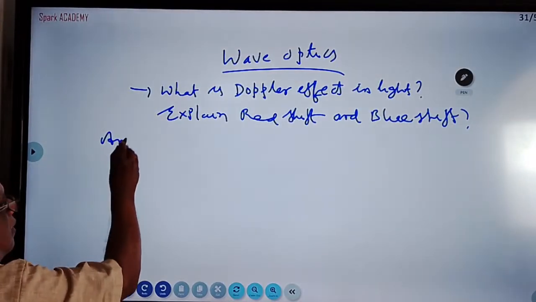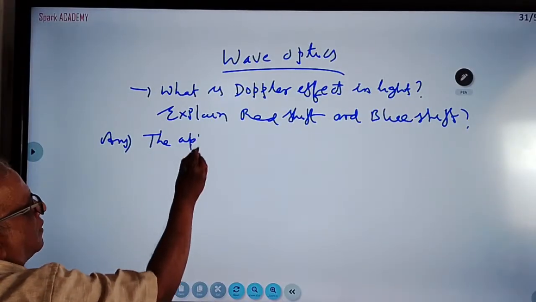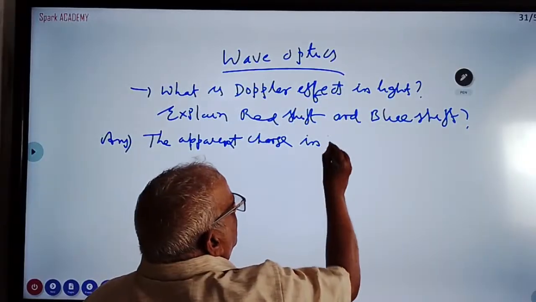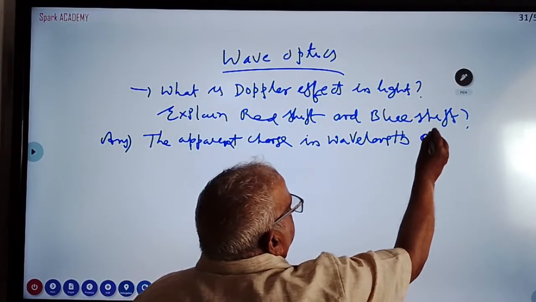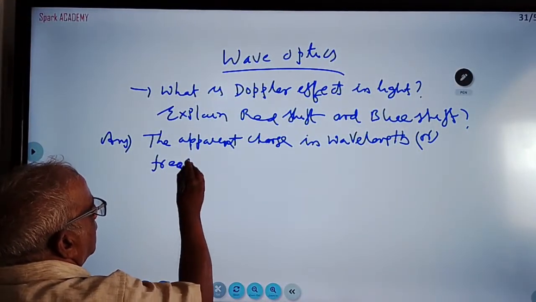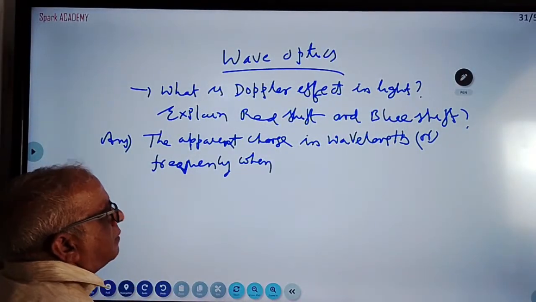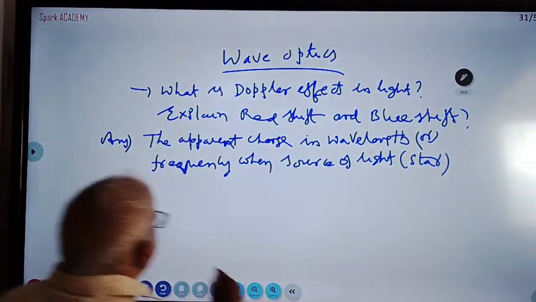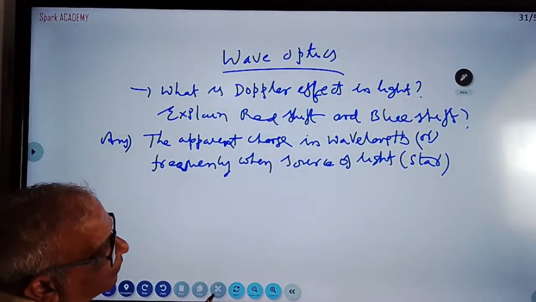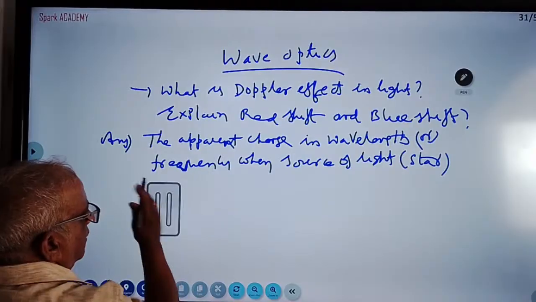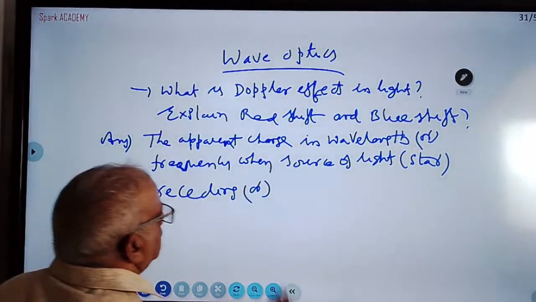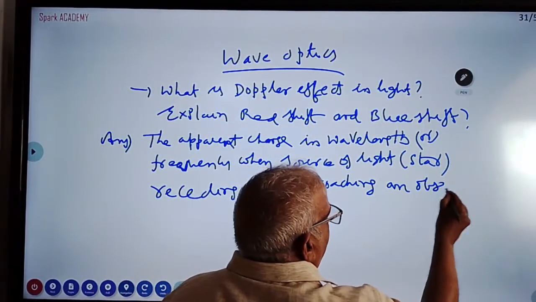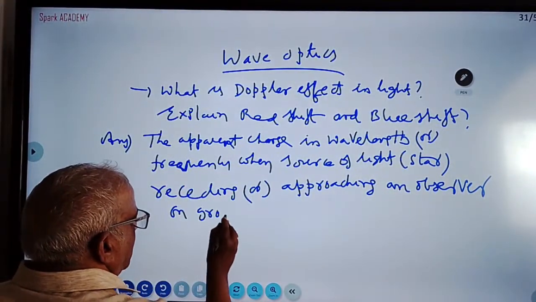What is Doppler effect? Answer. Definition: the apparent change in the wavelength or frequency when the source of light, like a star, is approaching or receding from an observer, a stationary observer on the ground. This is called Doppler effect.